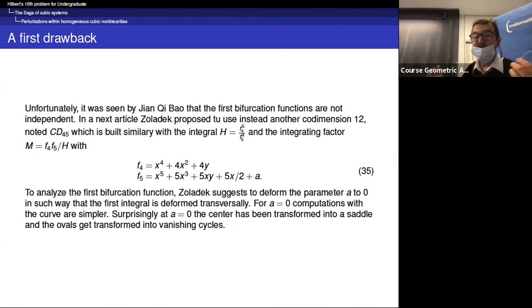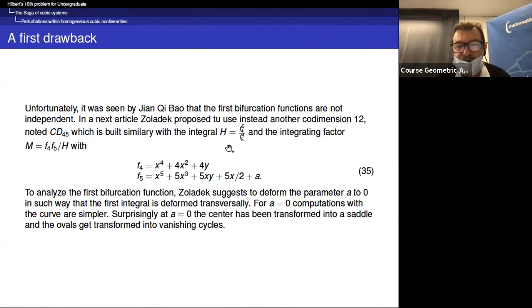So in the next article, Henryk Joladek proposed to use instead another codimension 12, noted CD45, which is built similarly, because in the cubic case you have not only one class which looks like a Q4, but you have several classes now. And this is one of these classes.